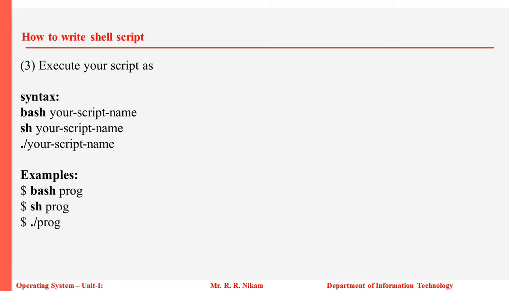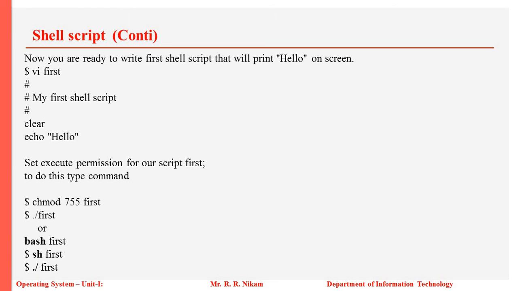Now we'll be discussing how to execute this shell script. We have written the shell script, and now we will be executing it. For that the syntax is: we need to write bash and the shell script name. The next is sh and the script name, and the third is ./ and the shell script. For example, bash prog, where prog is the script name, sh prog, and the third, ./prog.